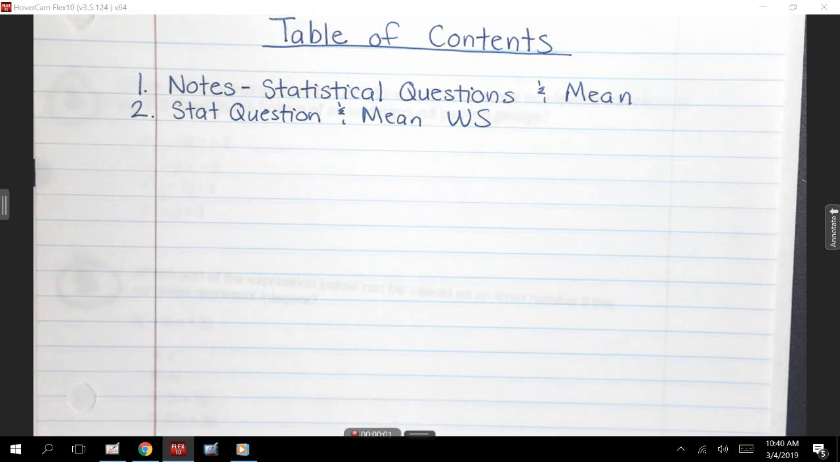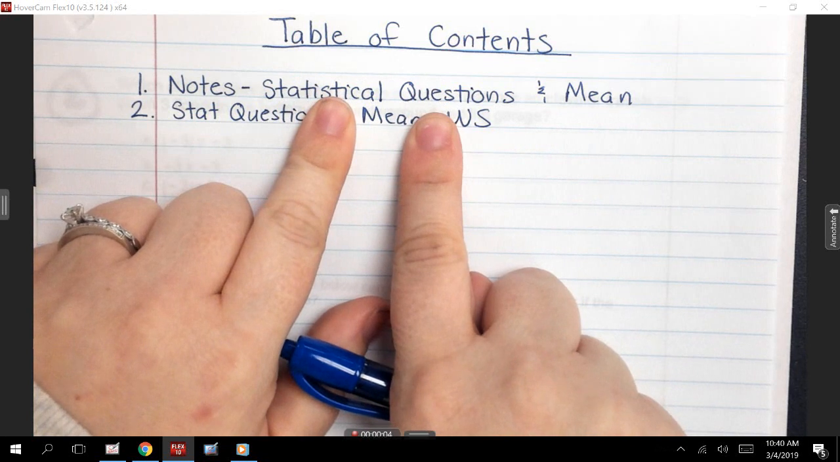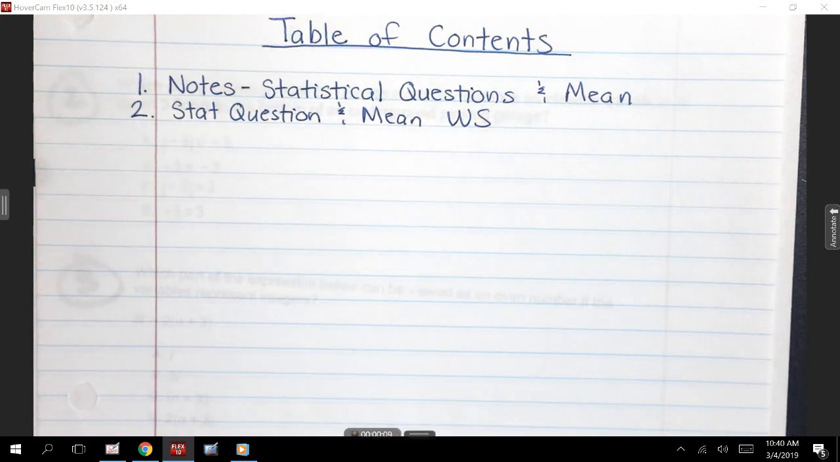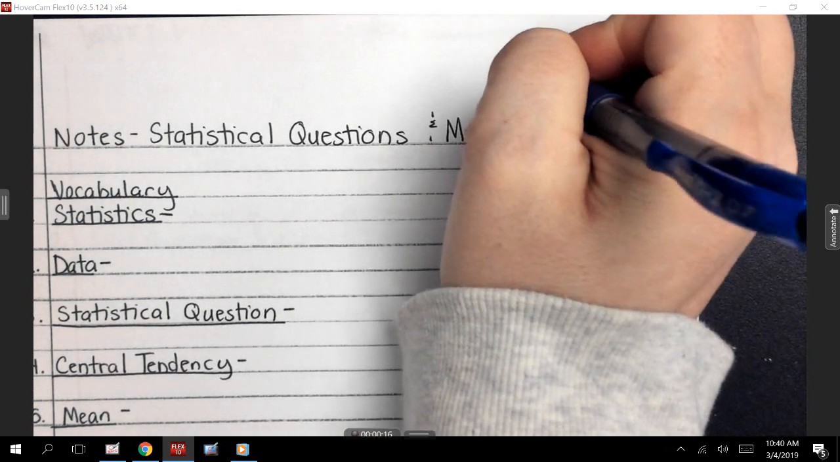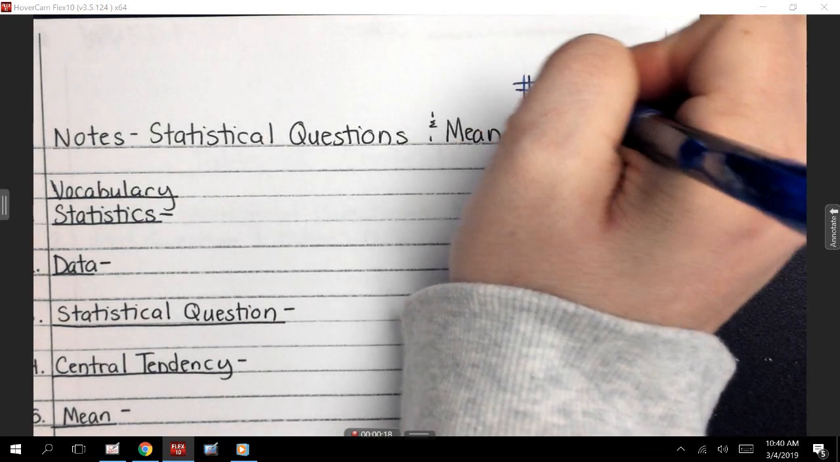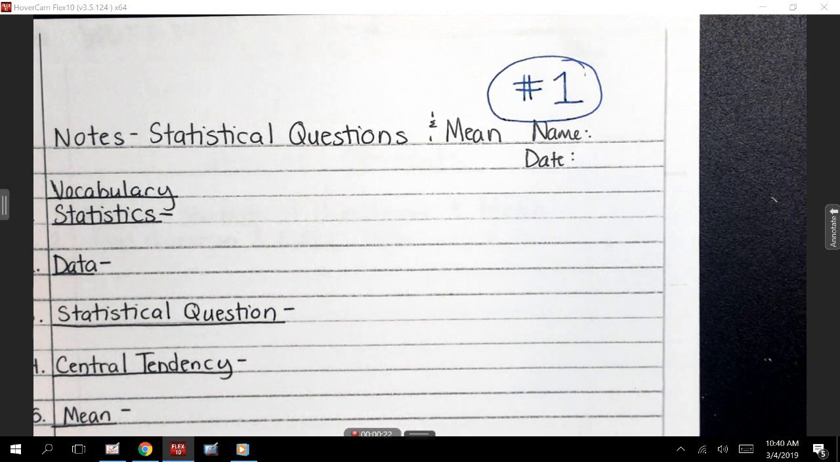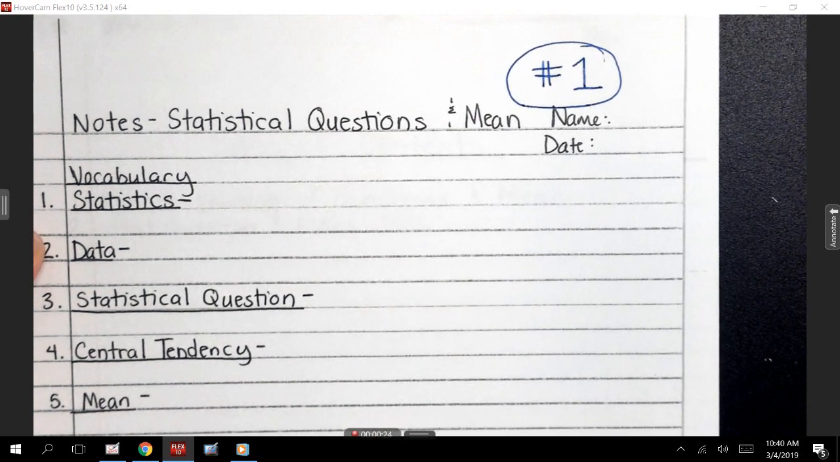Today we're making sure that when we leave class, we know what a statistical question is and what the mean is. All right? So you'll notice at the top of our notes today, we do have a few vocabulary words that we need to define. Let's make sure this is number 1, starting fresh. This is 4th 9 weeks material. We still have this week that we'll get a couple of grades in.